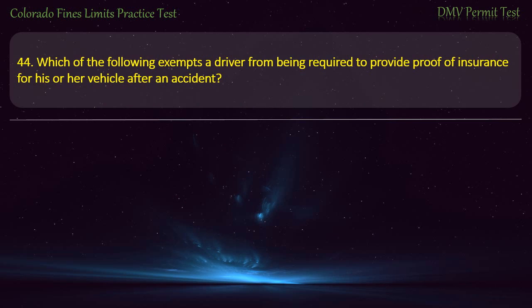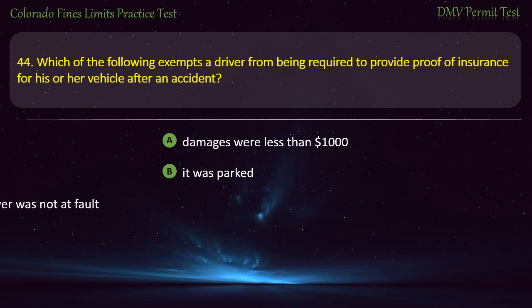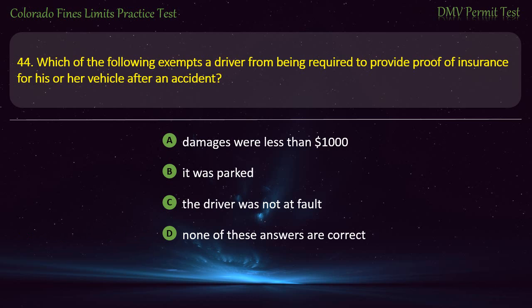Question 44. Which of the following exempts a driver from being required to provide proof of insurance for his or her vehicle after an accident? Damages were less than $1,000. It was parked. The driver was not at fault. None of these answers are correct. Answer. None of these answers are correct.